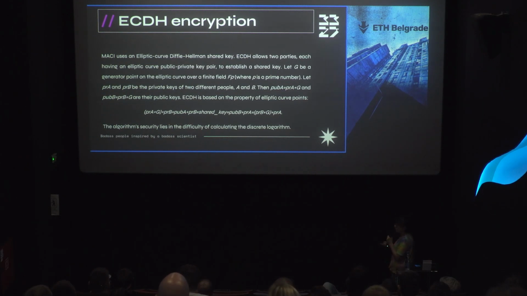And how do we get this? Because we use a very elegant property of the elliptic curve. And that property gives us this equality. So only the user and only the coordinator can know the shared key. Of course, the security of this algorithm lies in the difficulty of calculating the discrete logarithm.